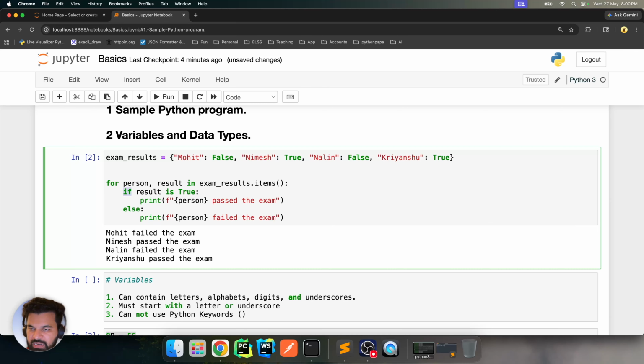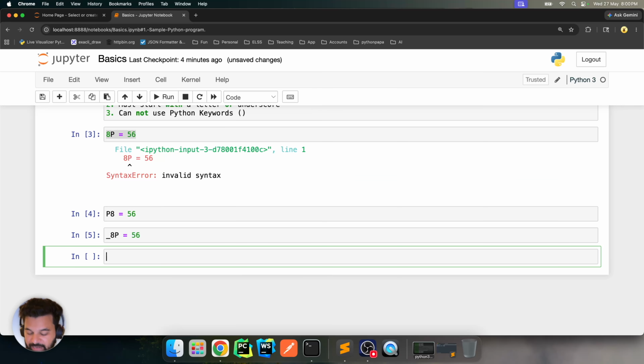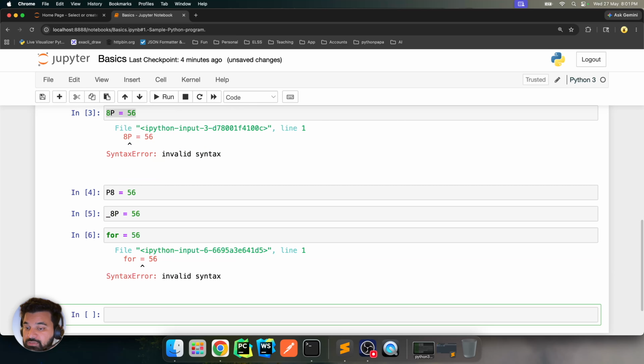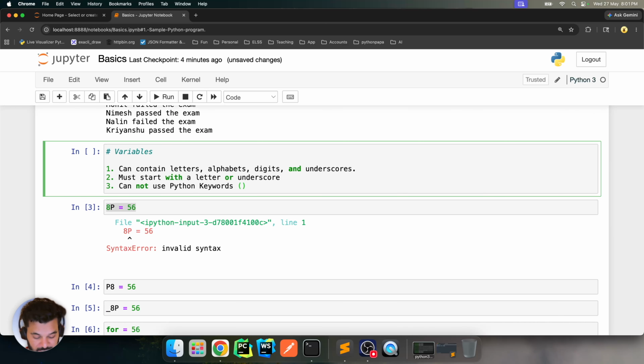They are all dark green in color here, which represents that Python understands some meaning out of these things, right? So you cannot use these Python keywords in naming. For example, you cannot say for equals 56. If you try, it will again give you a syntax error.